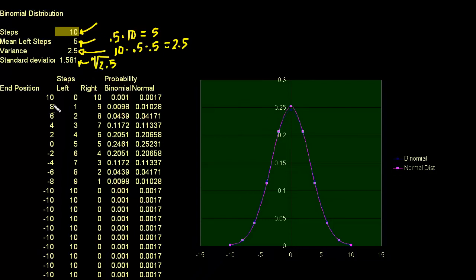And so if you look here, this says, okay, what is the probability that I take 0 left steps? So I take a total of 10 steps, just to understand the spreadsheet. If I take a total of 10 steps, what is the probability that I take 0 left steps? Just to clarify, if I take 0 left steps, that means I must have taken 10 right steps. And I calculate this probability using the binomial distribution.